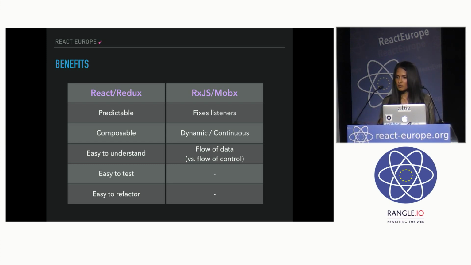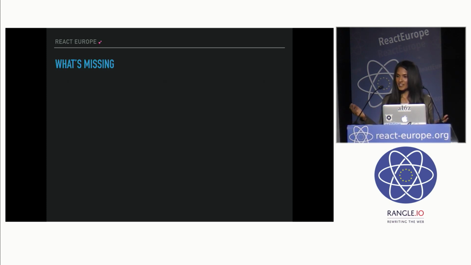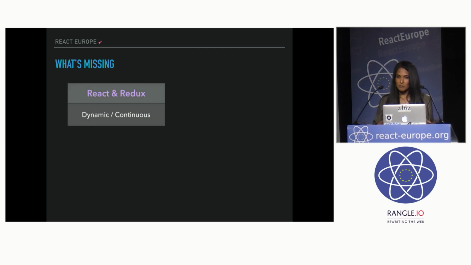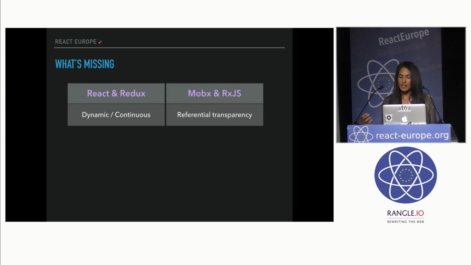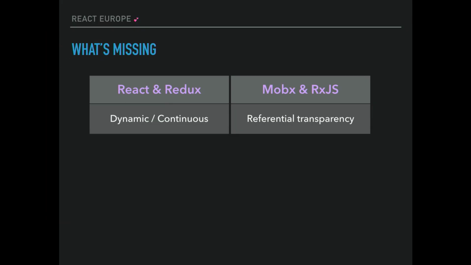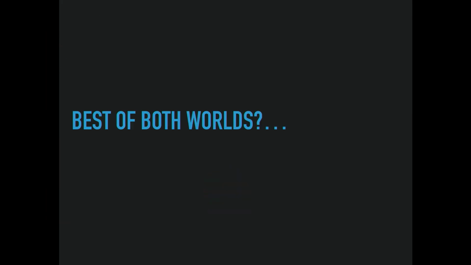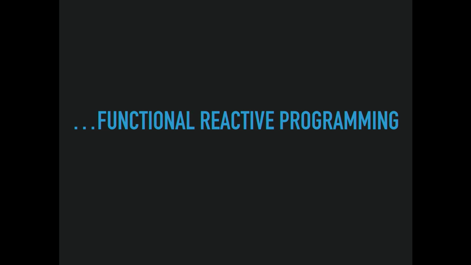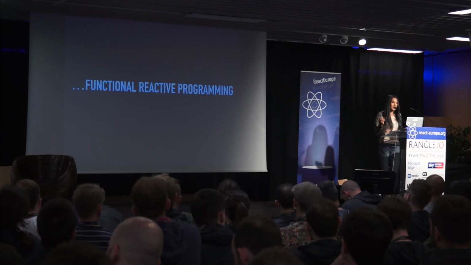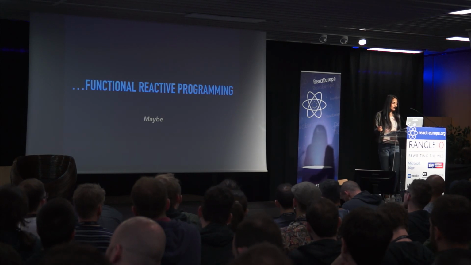And then you think of your data in terms of flows of data instead of flow of control. But what's in one is not in the other, right? React and Redux have that functional part to it, but they don't have the idea of dynamic and continuous values. Whereas Mobx and RxJS create reactive, dynamic, and continuous values, but they don't really enforce referential transparency like Redux does. So how can we get the best of both worlds? Functional reactive programming, we'll see how it combines the principles of both functional and reactive programming in a powerful way. But I'm not saying it's the answer. I'm saying it's probably one of the many answers.